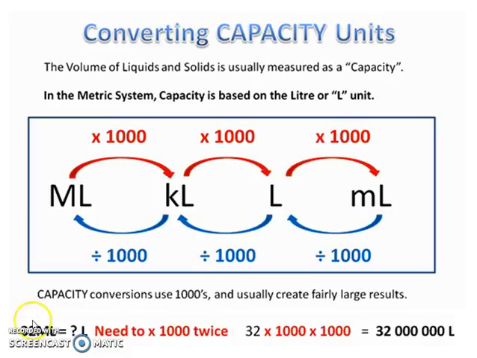If I was asked to convert 32 megalitres into litres, see how from megalitres I'm jumping over 2 kinds of measurement units into litres, so I need to multiply by 1,000 2 times. So by doing that, I would get 32 million litres are in 32 megalitres.